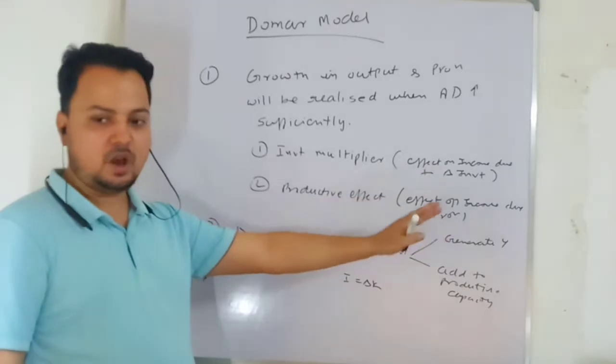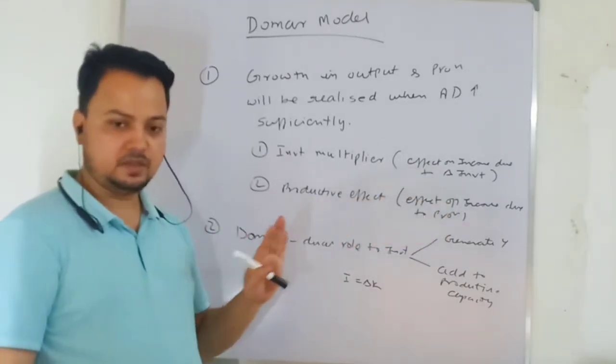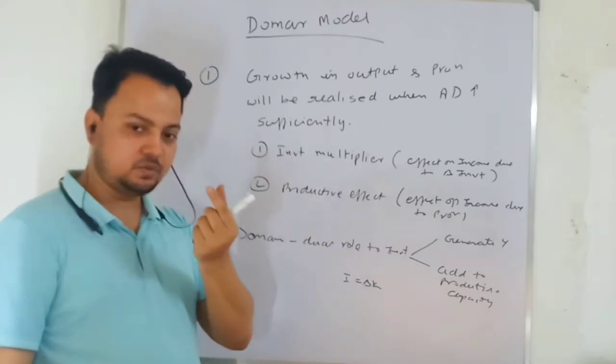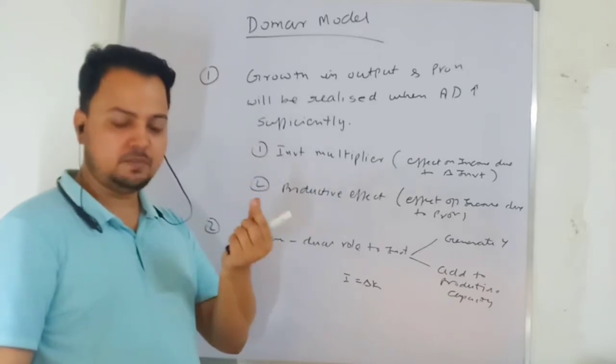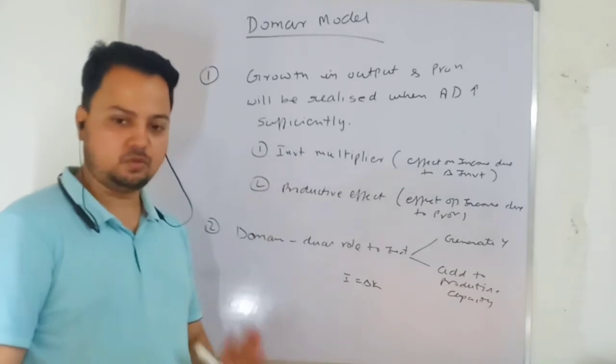Then I will look at how much the growth rate of investment should be at a steady state, and that will be equal in both cases. So that particular growth rate, at which my income is growing and at which my investment is growing, will give me my steady state growth rate.